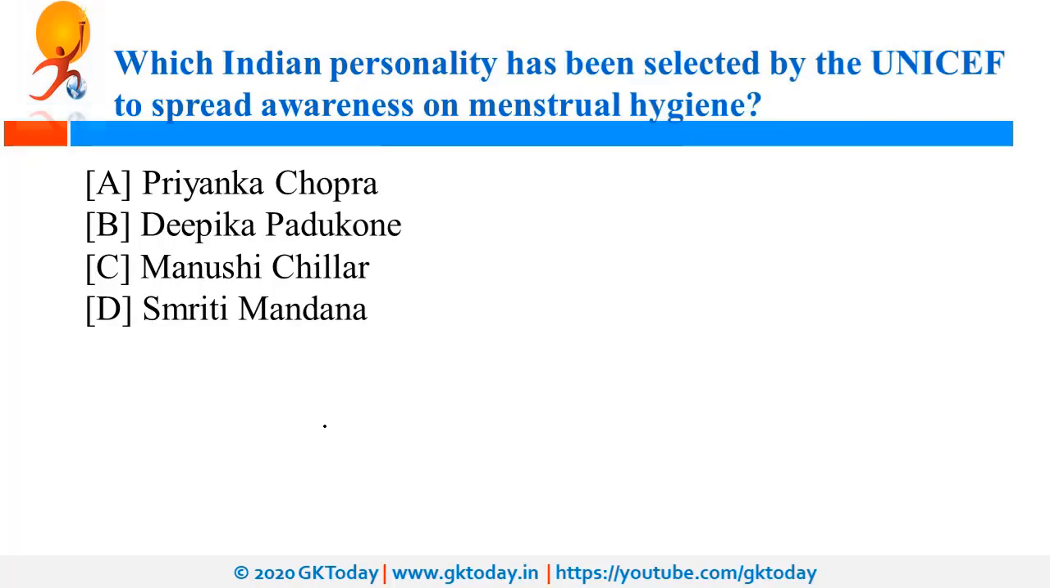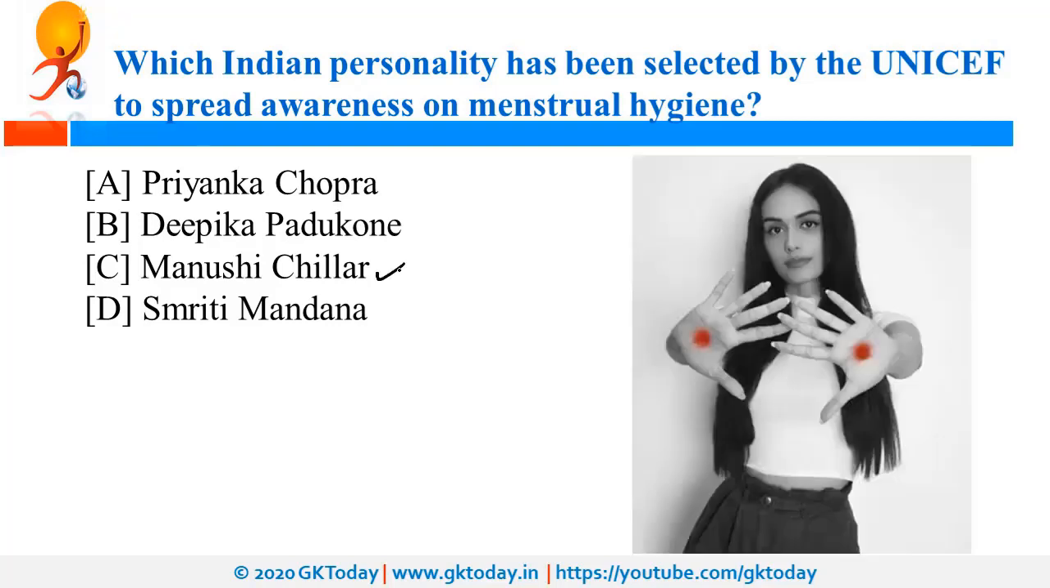Which Indian personality has been selected by UNICEF to spread awareness on menstrual hygiene? Right answer is Manushi Chillar. So, Manushi Chillar, who won the title of Miss World in 2017, had joined hands with UNICEF to spread awareness about menstrual hygiene. Now, Manushi Chillar is also associated with an initiative named Project Shakti.